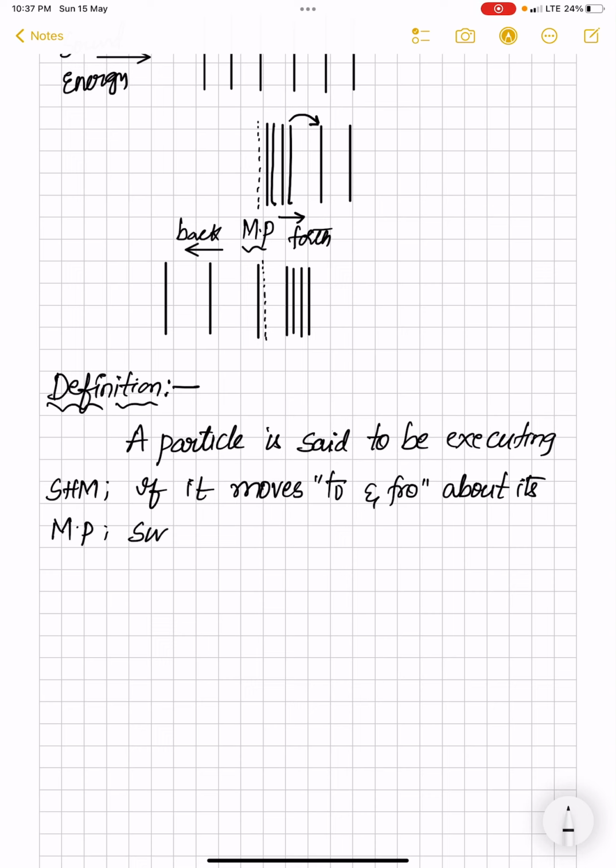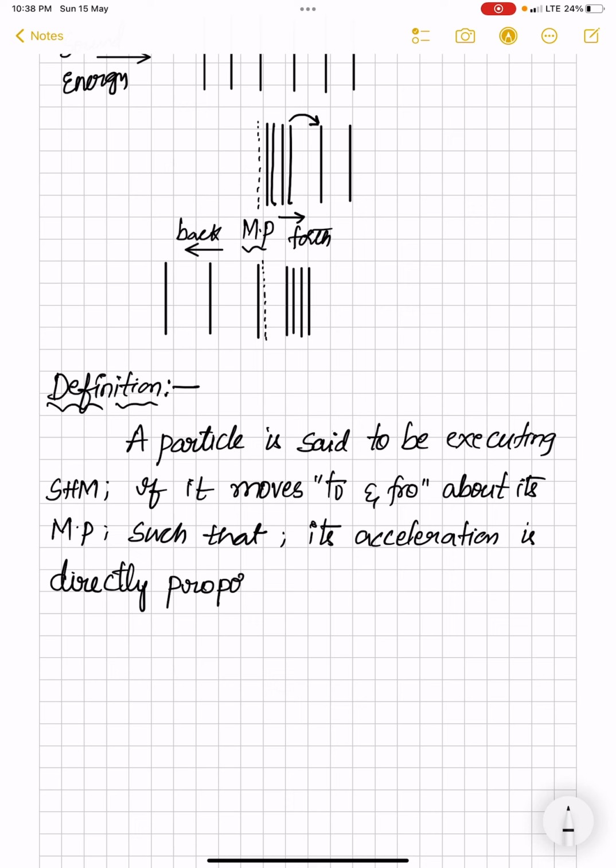such that there is a condition other than periodic motion: its acceleration is directly proportional to its displacement, the particle's displacement. Here I am using the word displacement in magnitude only.